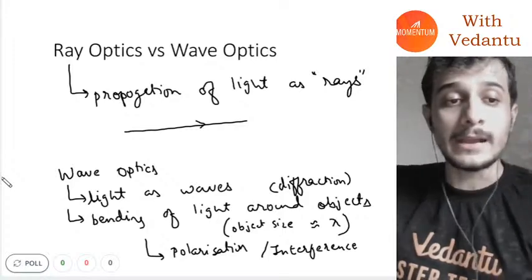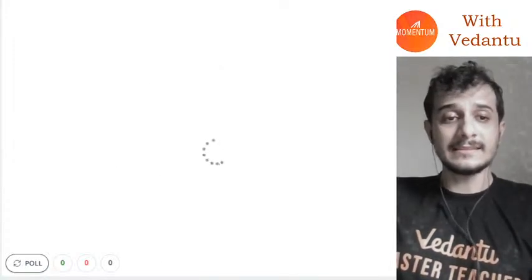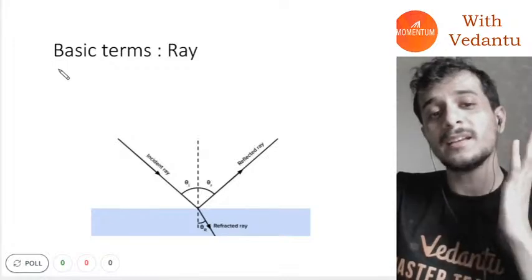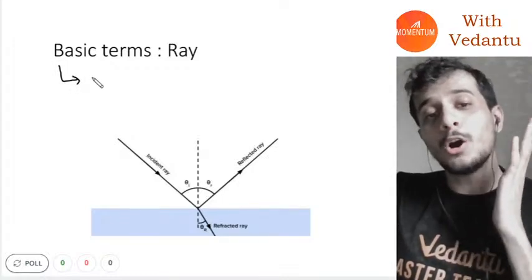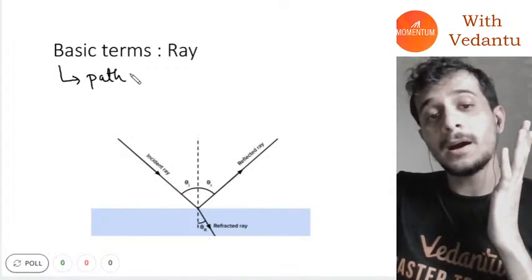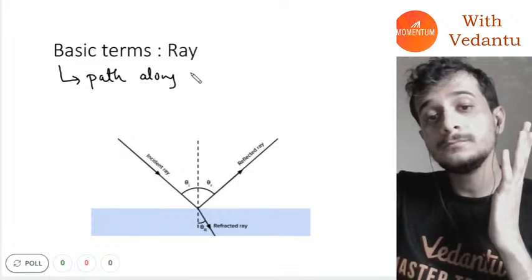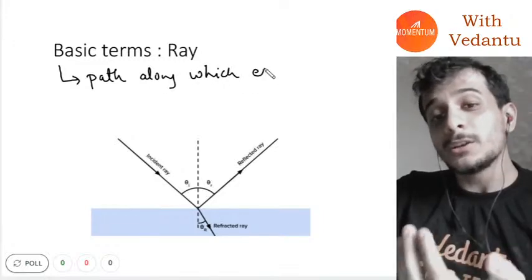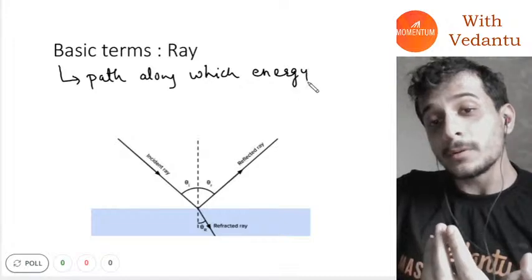Next, guys, let's define a ray. A ray is basically the path along which light propagates, or the path along which the energy propagates.